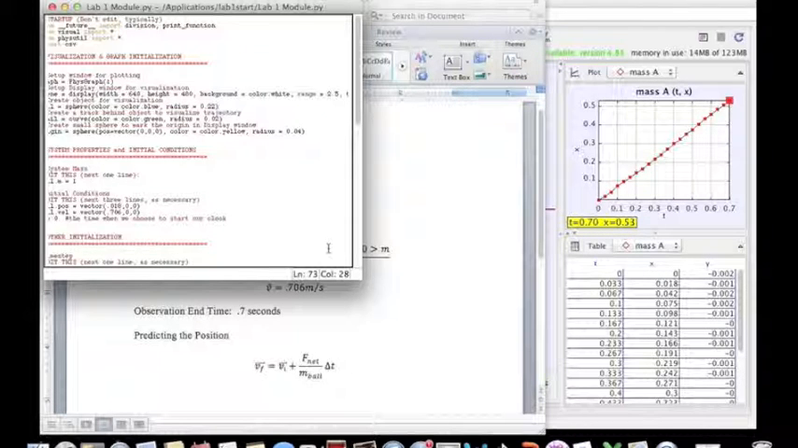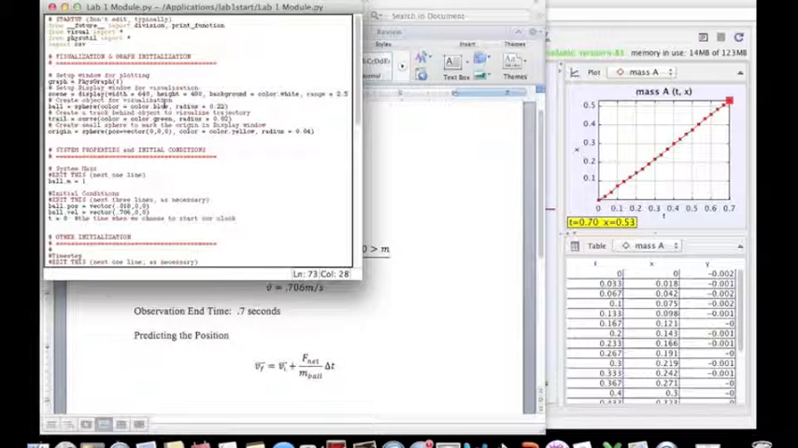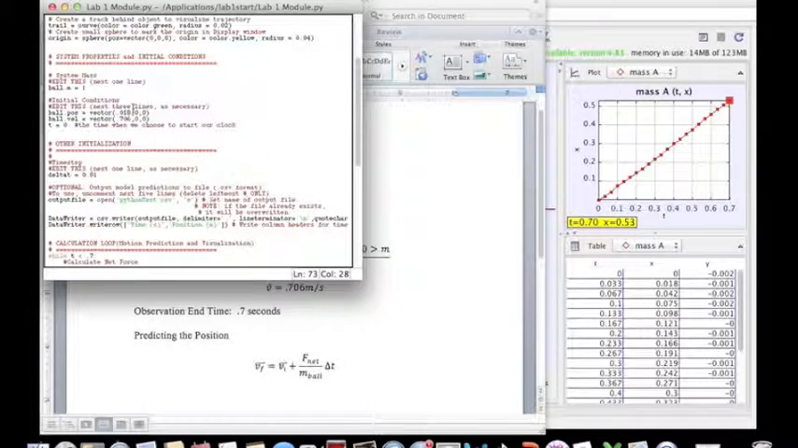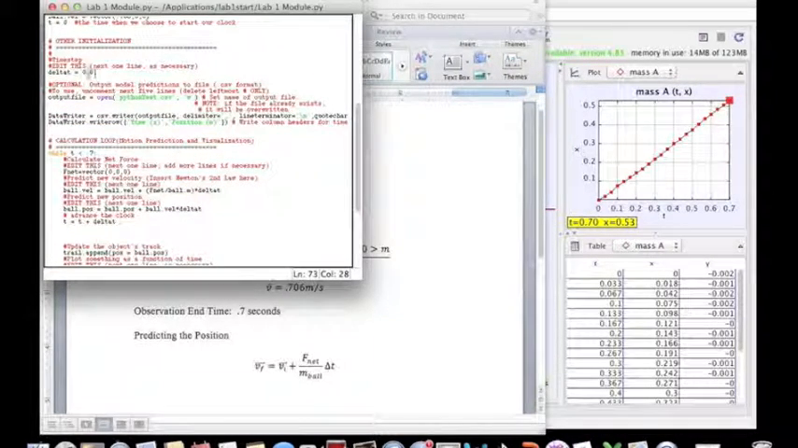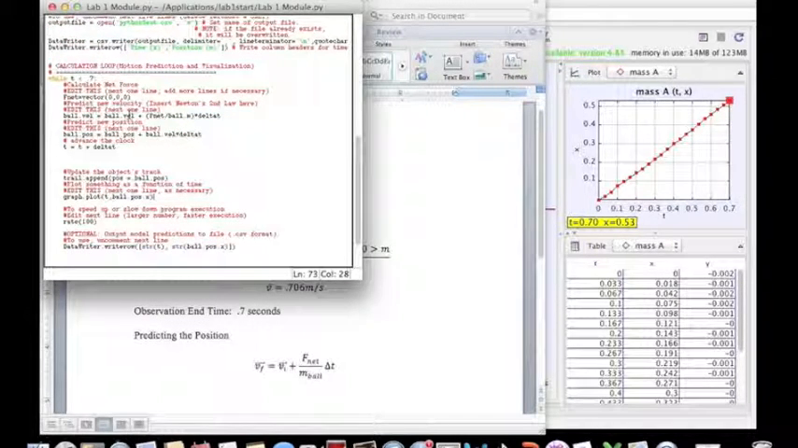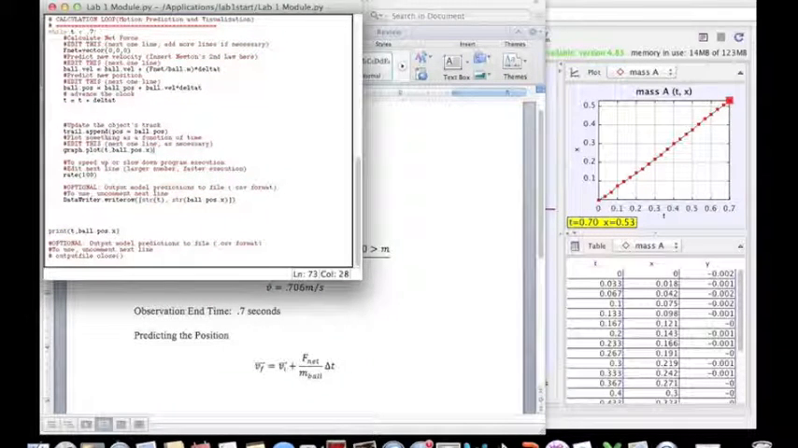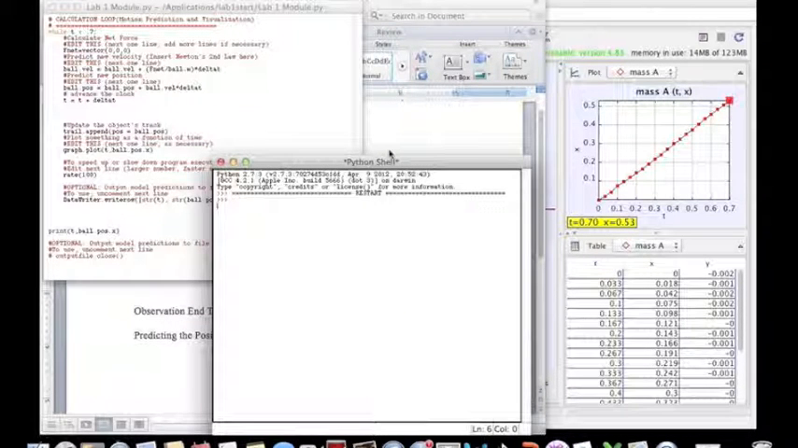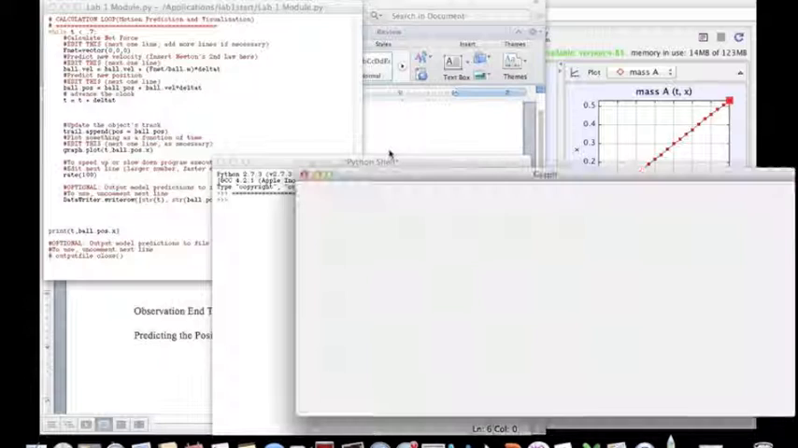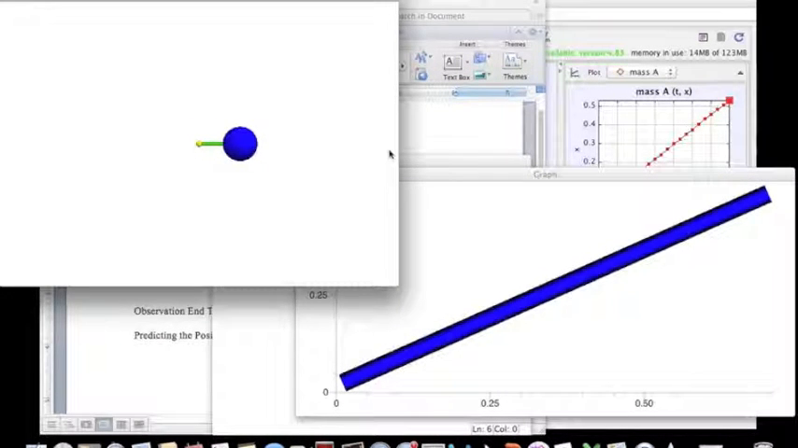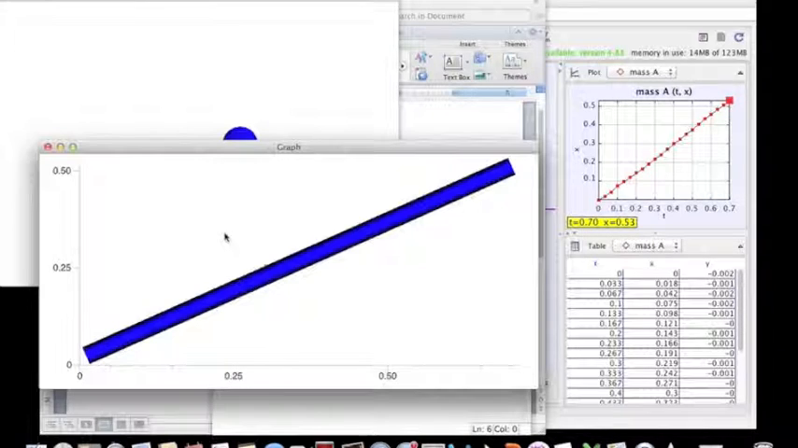In VPython, the code is as follows. The initial conditions are shown here, the position and the velocity. Delta t is small enough that our results will be accurate. The while loop includes Newton's second law, the final velocity, and the final position plus delta t. And if we run our program, we should get something very similar to Tracker. As you can see, the graph produced by VPython is very similar to the graph produced in Tracker.